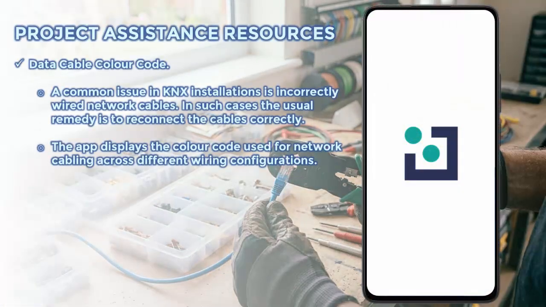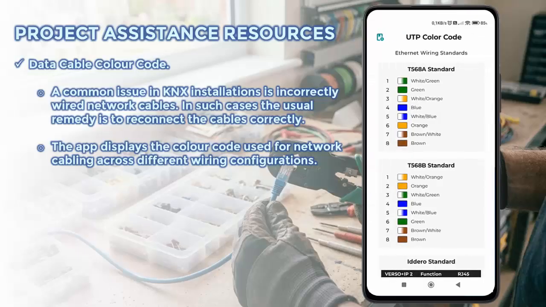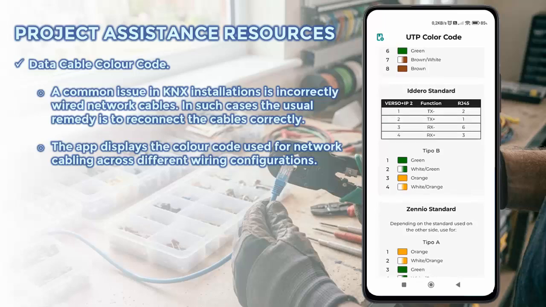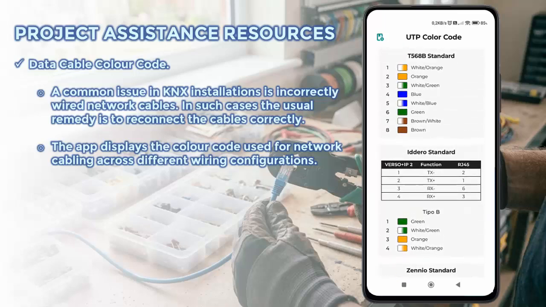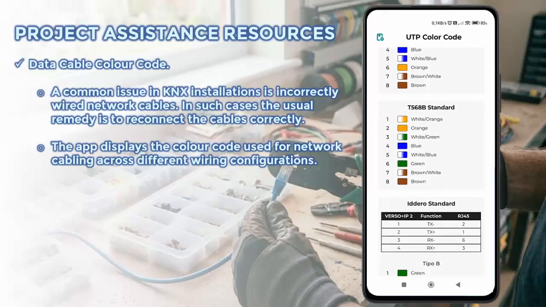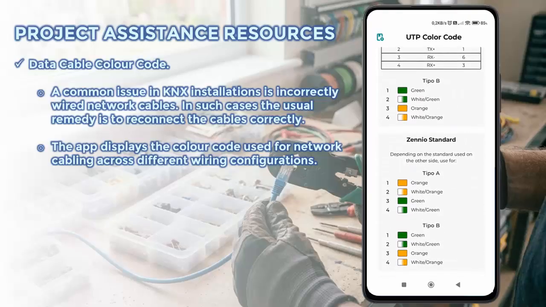Data cable color code. One of the tasks that you will commonly encounter in the world of KNX is the connection of network cables belonging to touch panels, web servers, and similar equipment. To ensure that such connections are made correctly, the application displays the color code table for network cables in the most widely used topologies.